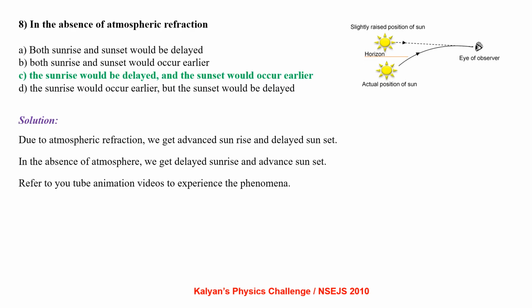In the absence of atmospheric refraction, which of the following statements are correct? Both sunset and sunrise would be delayed. Both sunrise and sunset would be occurring earlier. The sunrise would be delayed and the sunset would occur earlier. The sunrise would occur earlier, but the sunset would be delayed. Due to atmospheric refraction, we get advanced sunrise and delayed sunset. In the absence of atmosphere, we get delayed sunrise and advanced sunset. You can refer to YouTube animation videos to experience the phenomena. You can see the diagram for a clear idea.